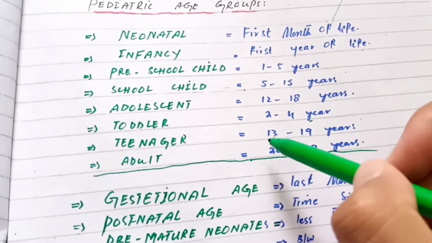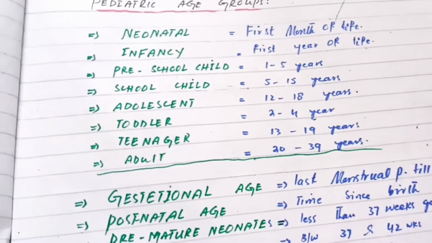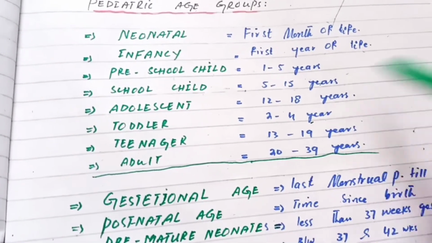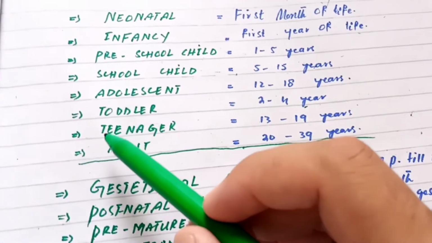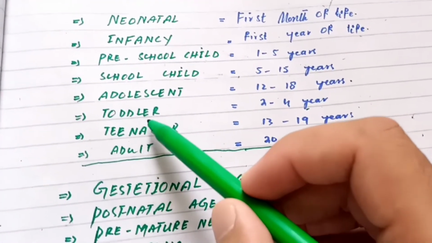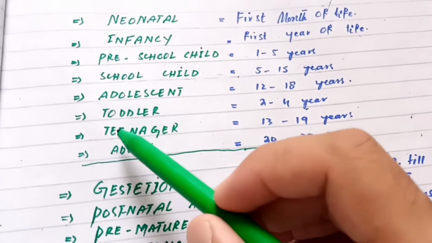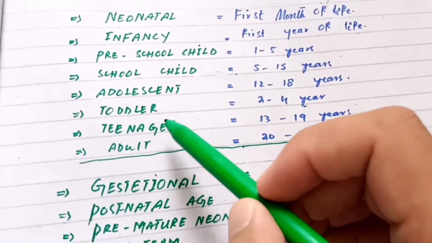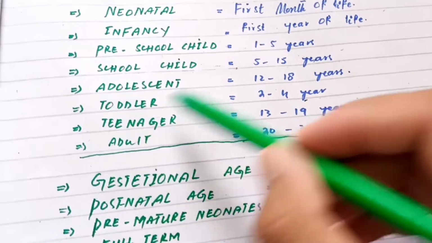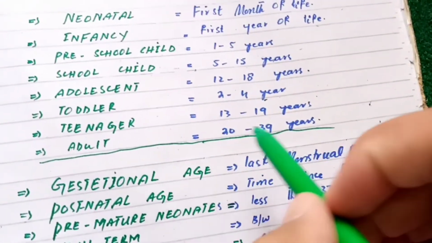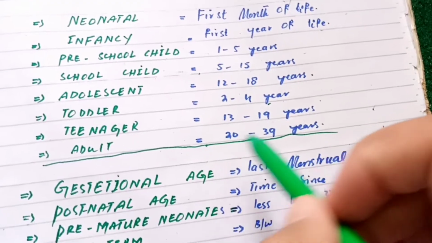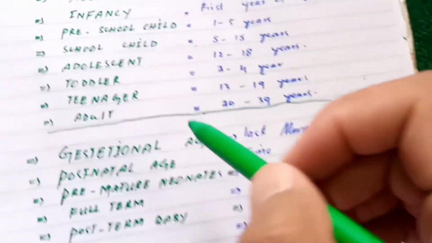And a teenager is one whose age is between 13 and 19 years. Here you can easily memorize the teenager age. There is T which means 13 and there is N which means 19. So those whose ages are between 13 and 19 are considered teenagers. And adults are those whose age is between 20 and 39 years.